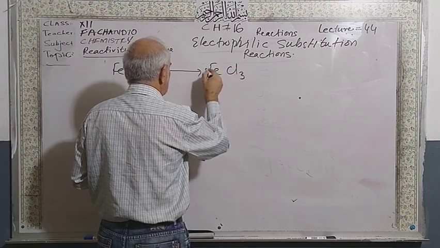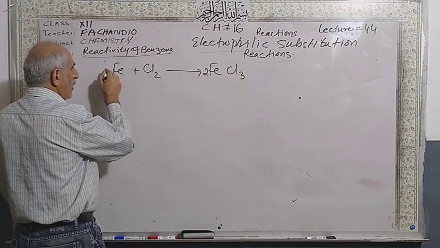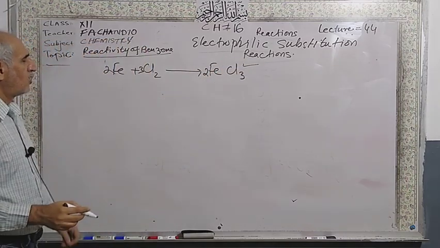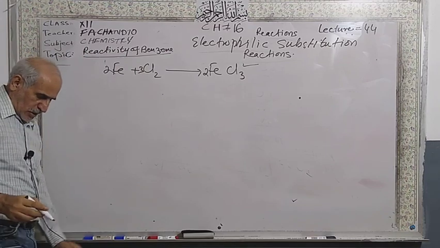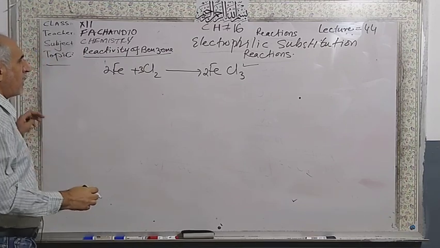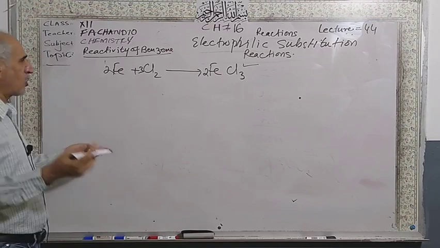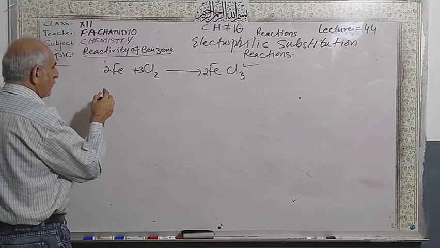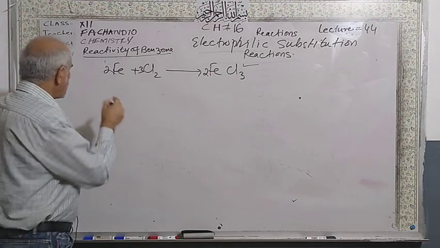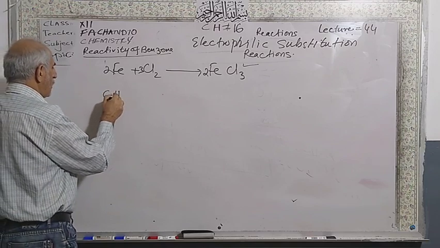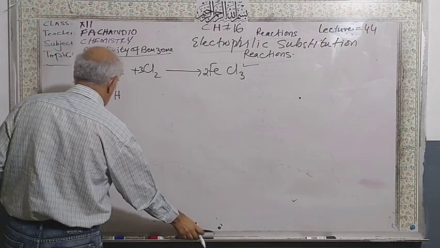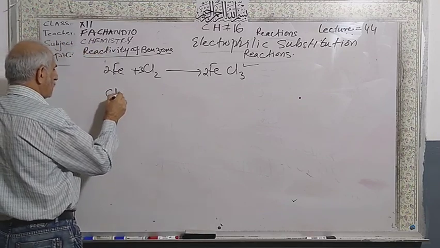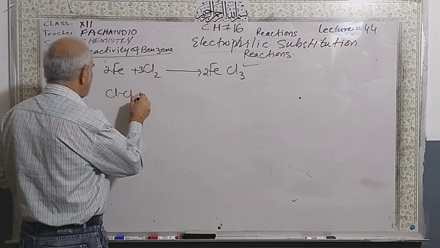ferric chloride. This ferric chloride is a catalyst. Ferric chloride is a catalyst. Suppose we are going to substitute one electrophile with another electrophile. So I can use this halogen. Suppose I'm going to use chlorine here.